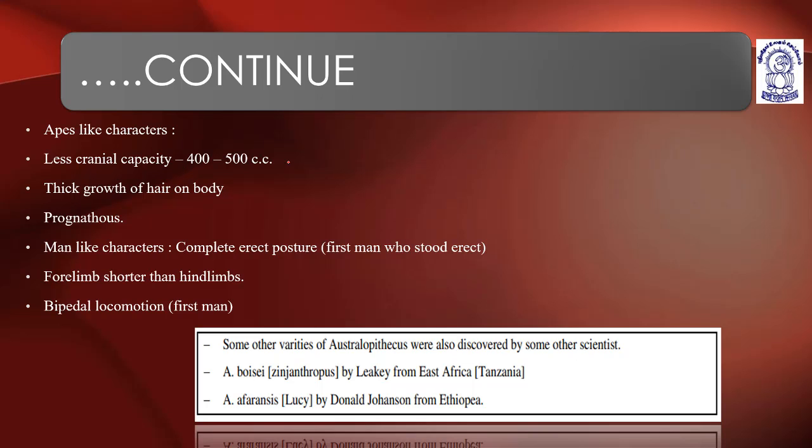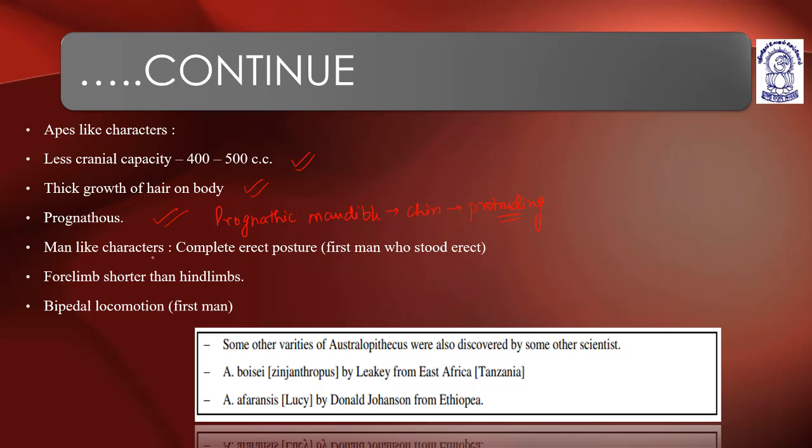Less cranial capacity, 400 to 500 cubic centimeters, thick growth of hair on the body, and prognathous mandible, meaning the chin is protruded. Prognathous mandible means the mandible is placed somewhat forward in comparison to the maxilla.